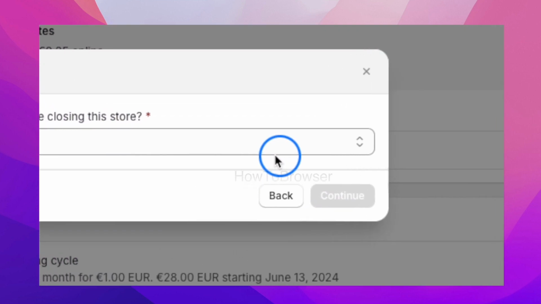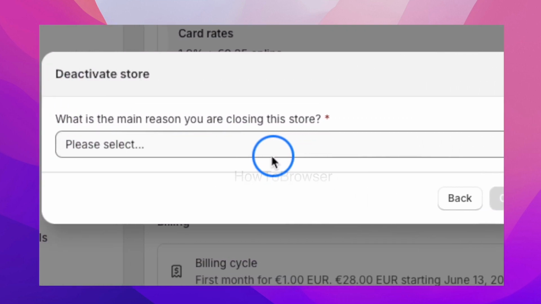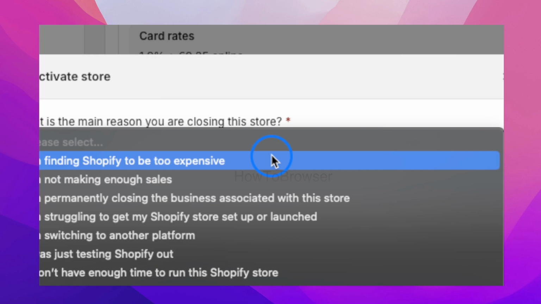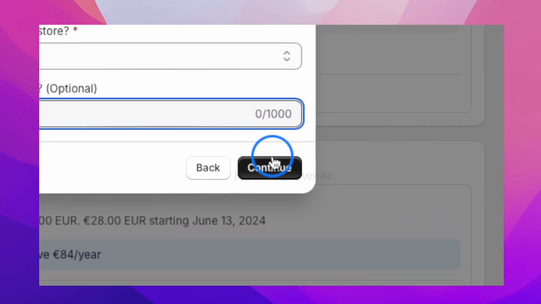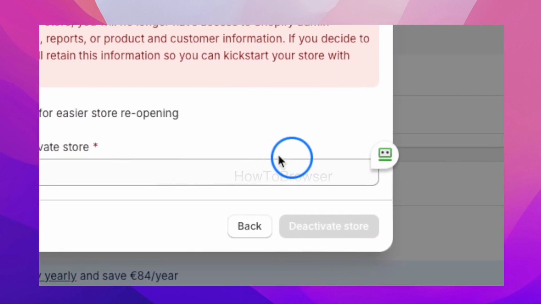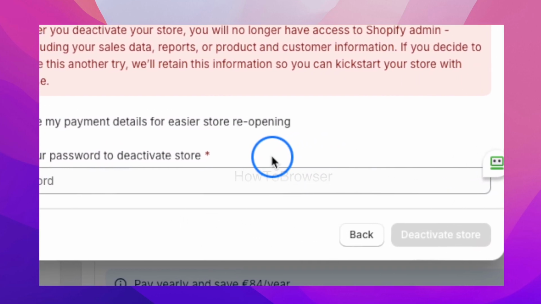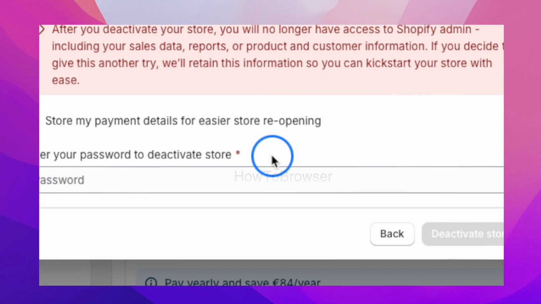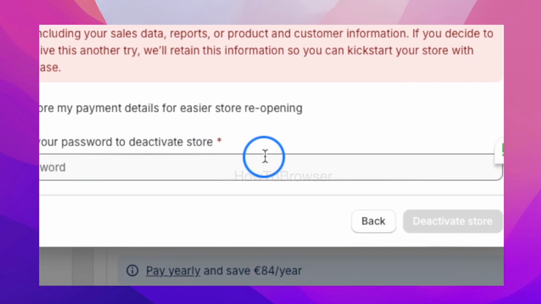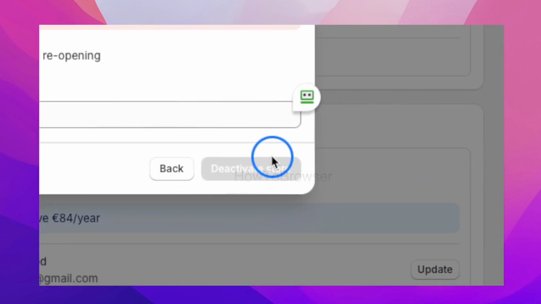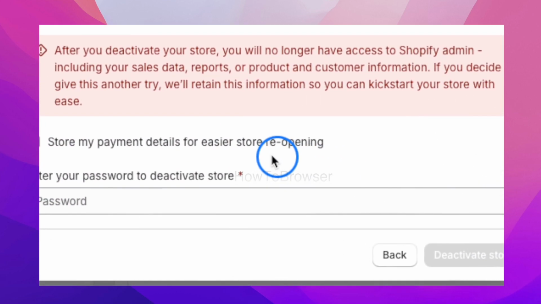And then here it's just going to ask you what's the main reason you are closing the store. Select the reason and then click on continue. And then here enter your password to deactivate. After you enter your password, you just need to select deactivate store, and that's all you have to do.